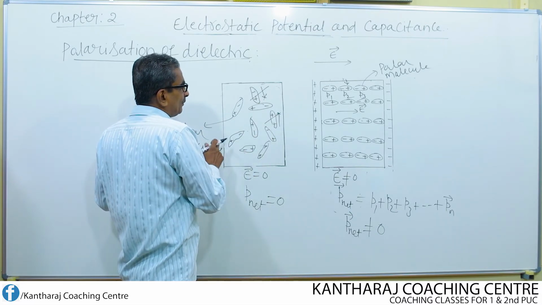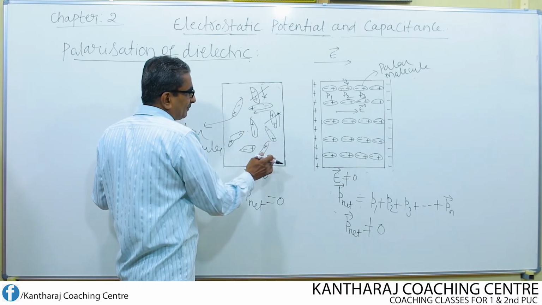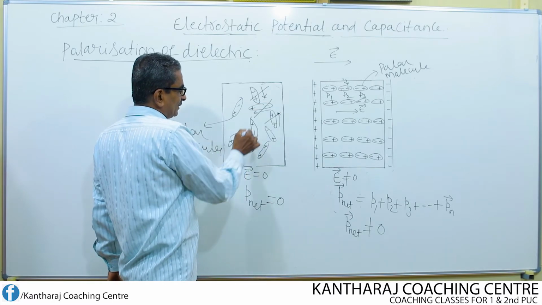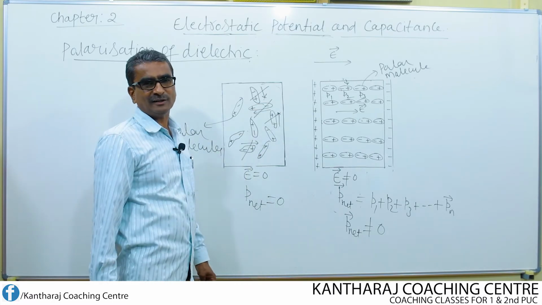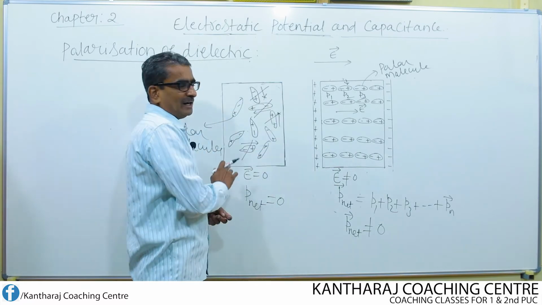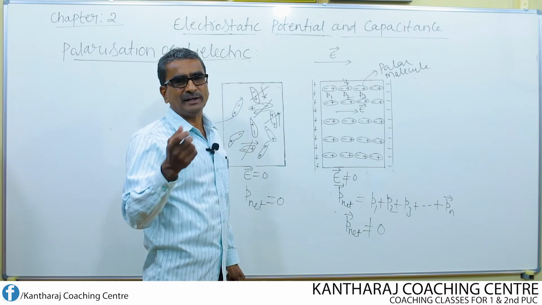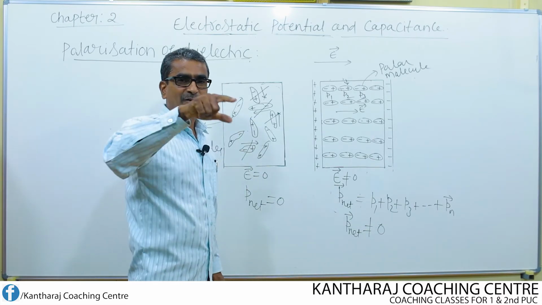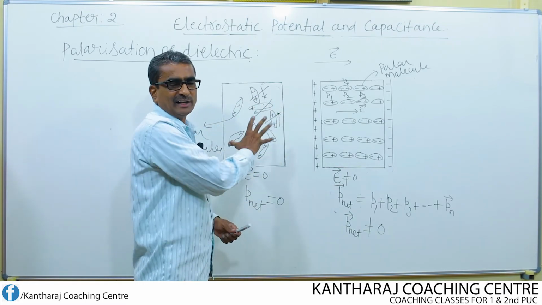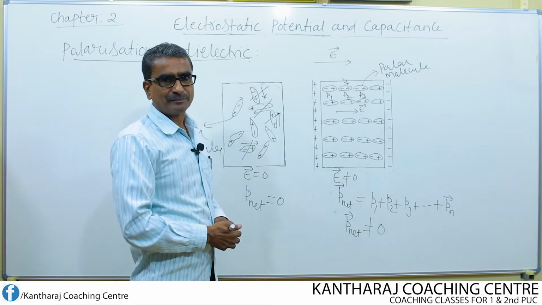Similarly, if the dipole moment of one molecule is in this direction, then the dipole moment of some other molecule will be in the opposite direction. Once again, the dipole moments of this molecule and this molecule get cancelled. So likewise, the net dipole moment of all the polar molecules turns out to be equal to 0 in the absence of electric field, because of the random or irregular arrangement in the dielectric slab.